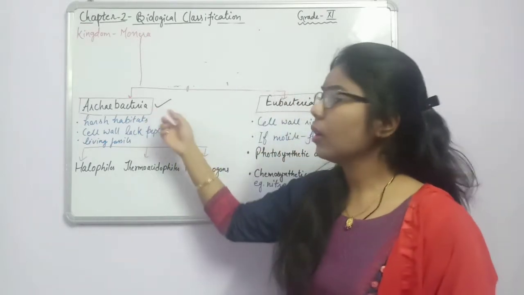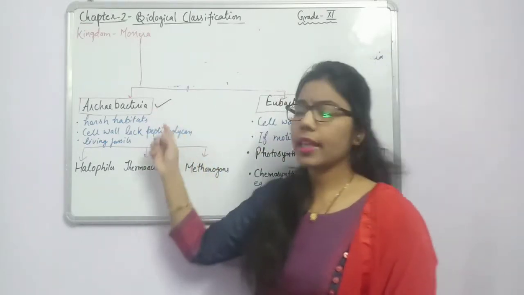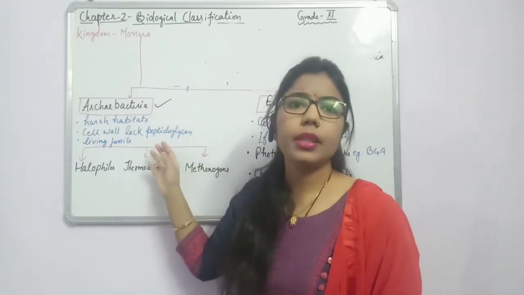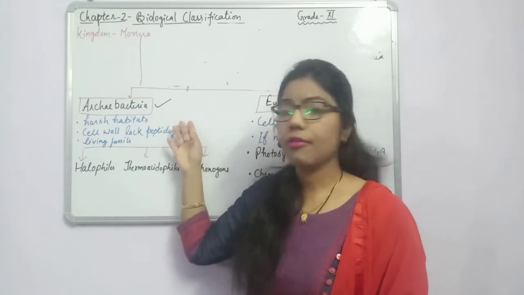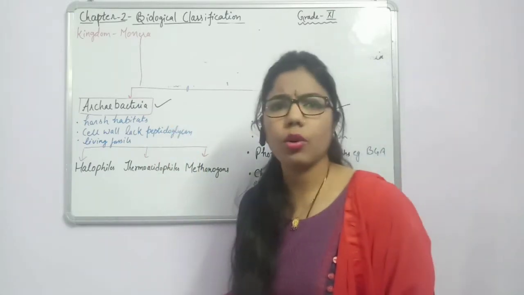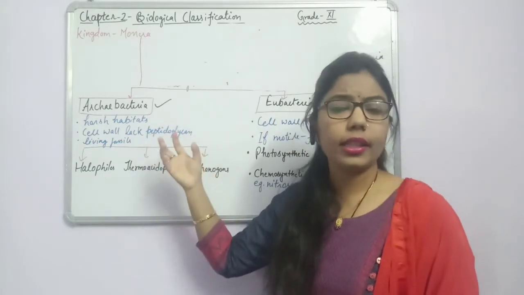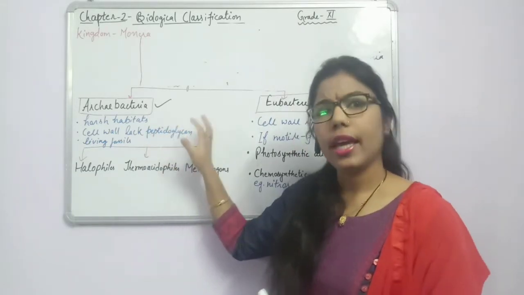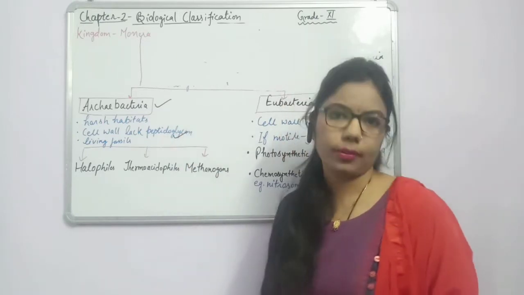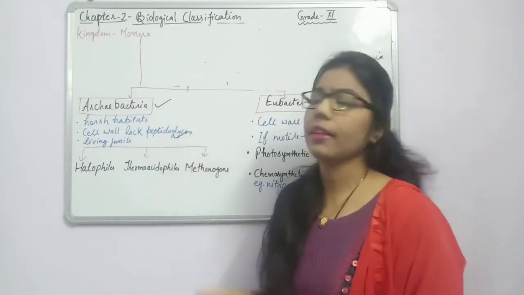Whenever we are talking about the old bacteria, the first character is that they can thrive in any harsh condition. It means they can survive well in any stress condition, whether it is high temperature, high acidity or a highly salty condition. In any situation they can exist. And the second feature of Archaebacteria is the cell wall. This is again a very important feature.